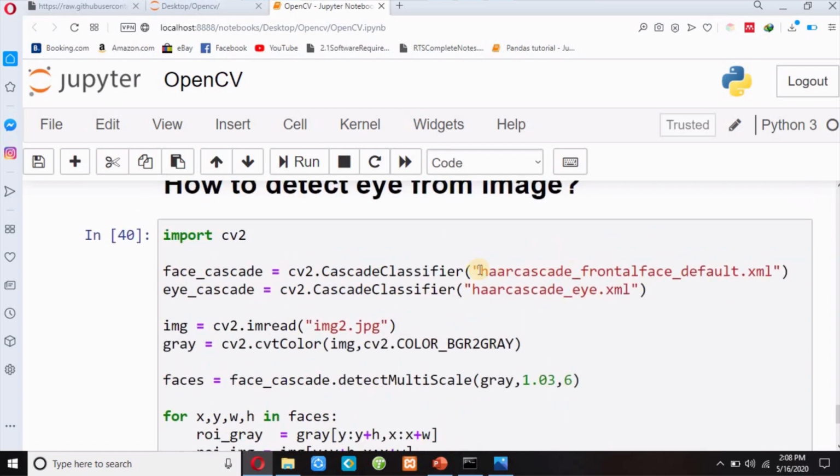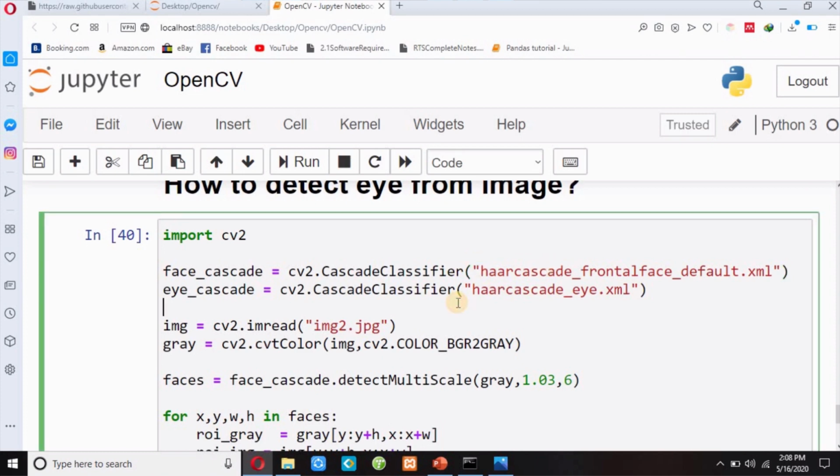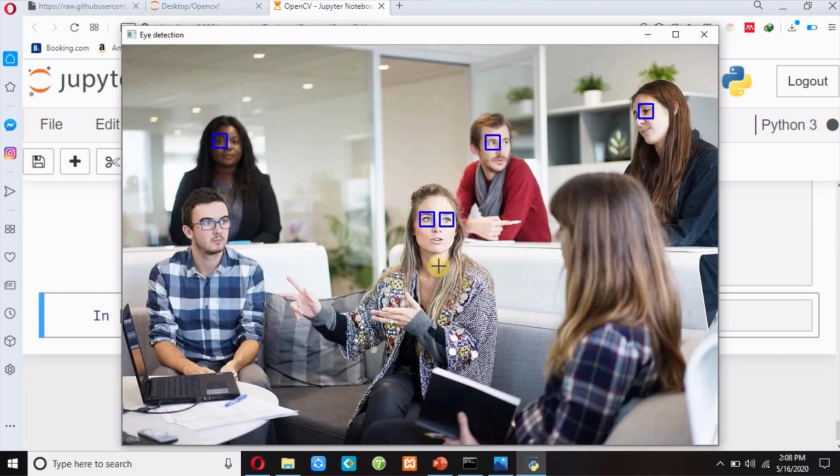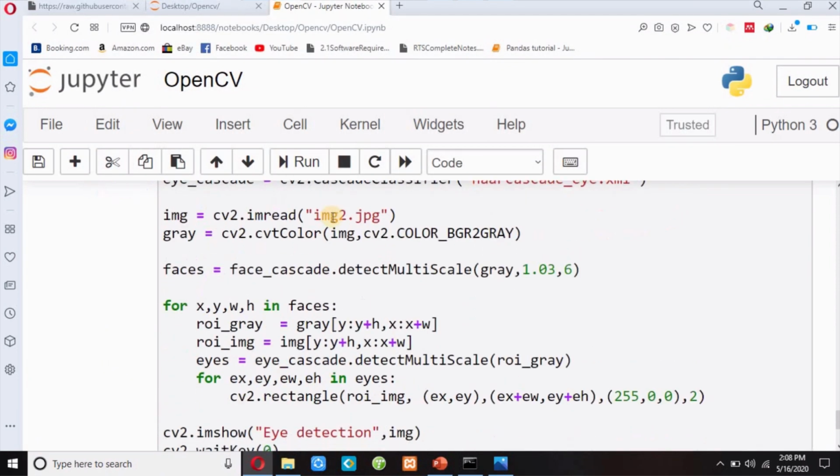If I don't use the Haar cascade frontal face default, then possibly it will detect some other part. Suppose this part is an eye, but I want to detect my eye from my face. So I have used both a face classifier and an eye classifier, and then I have converted my image to grayscale.